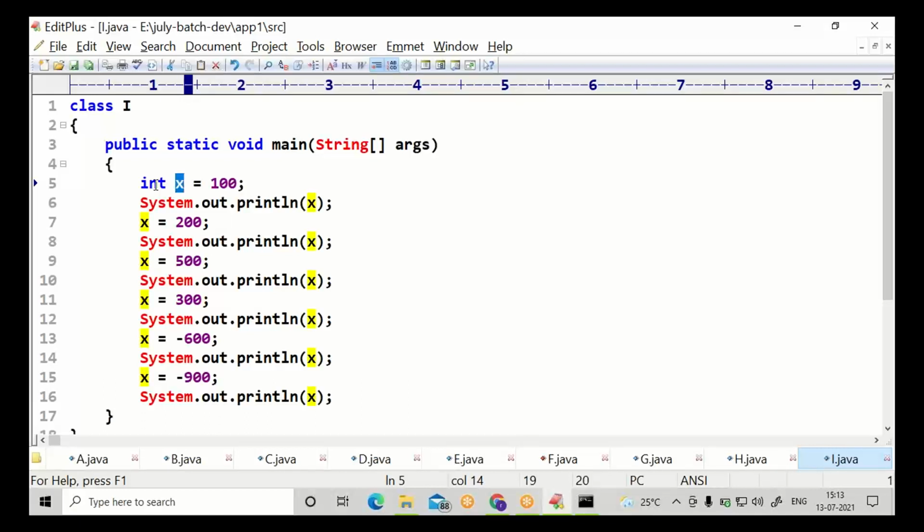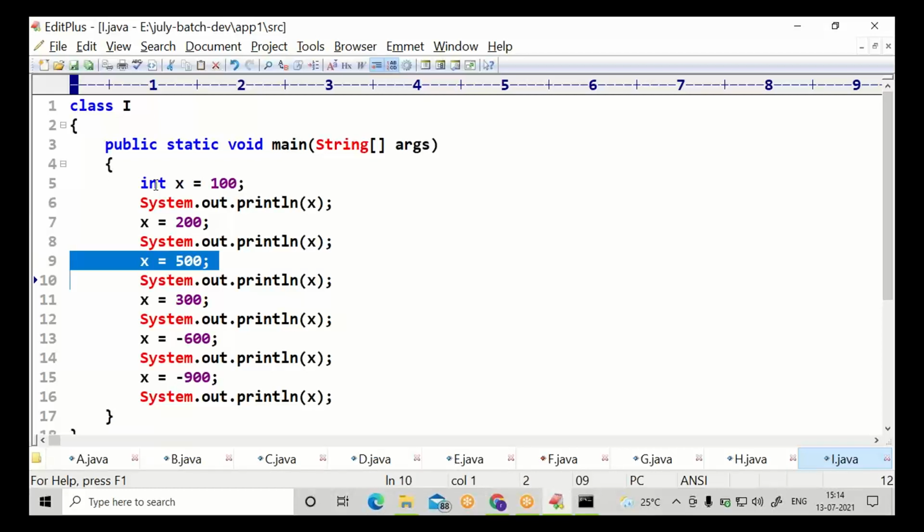I will explain about identifier later. As of now you can consider it as a name itself. Then the value is the initial value. Keep using that initial value. Whenever you want to change that initial value, you can change. While changing, just provide x is equal to something. Don't provide int once again.